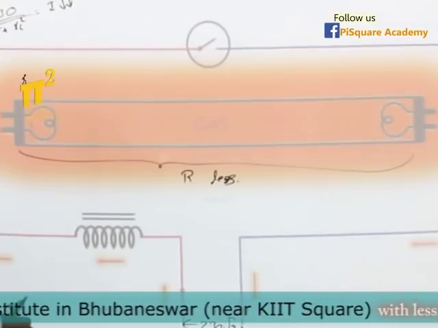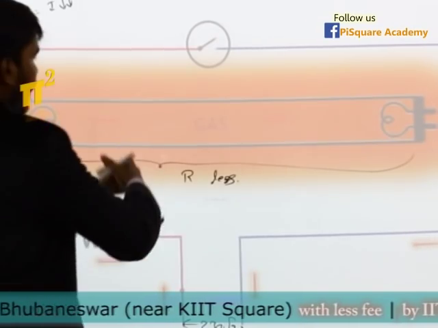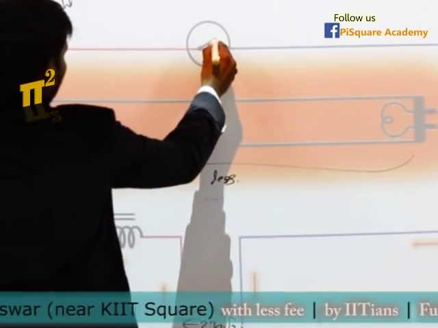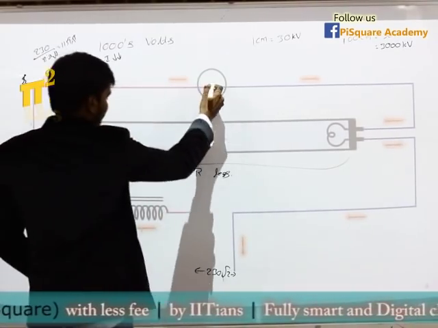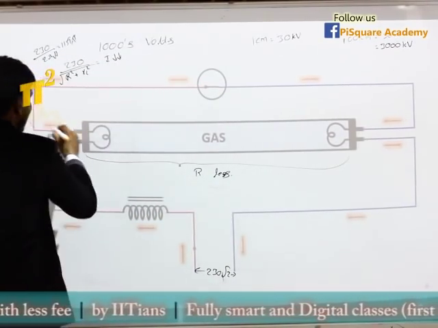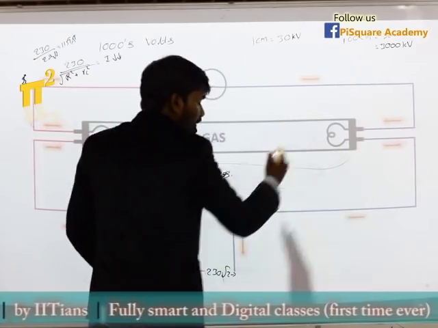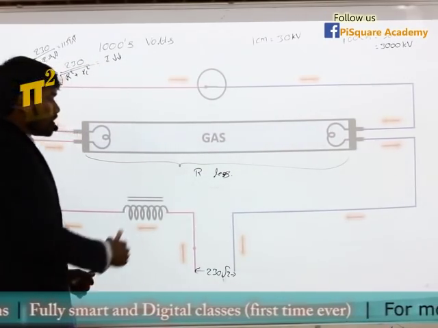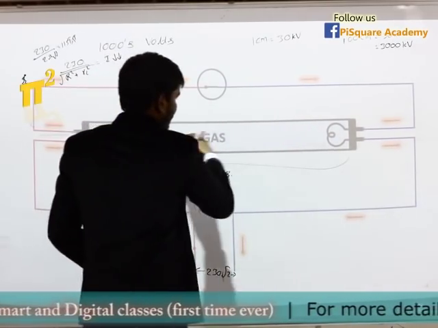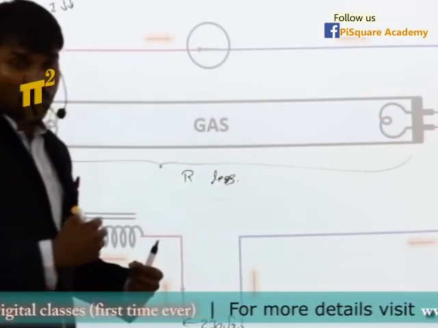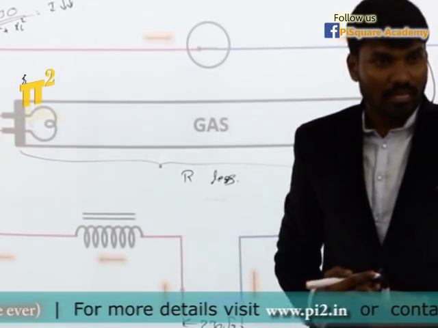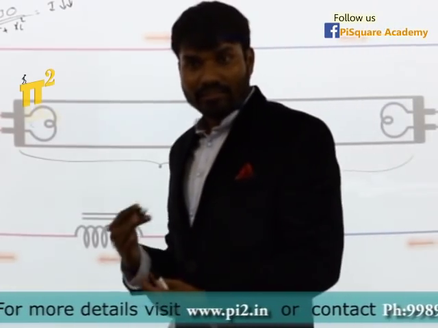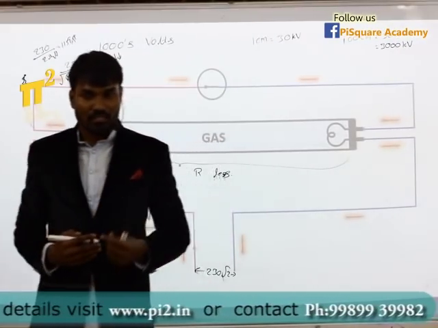Okay. So now while the light is glowing, what if I close the starter again? As I close the starter, now current is flowing through this, not through this bulb. So as current is flowing through this, there is no light here, and this is what the inductor is all about. And this is how we say inductor will not allow sudden change in currents.